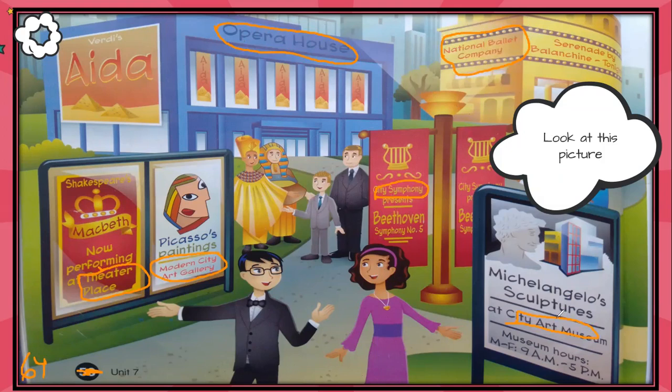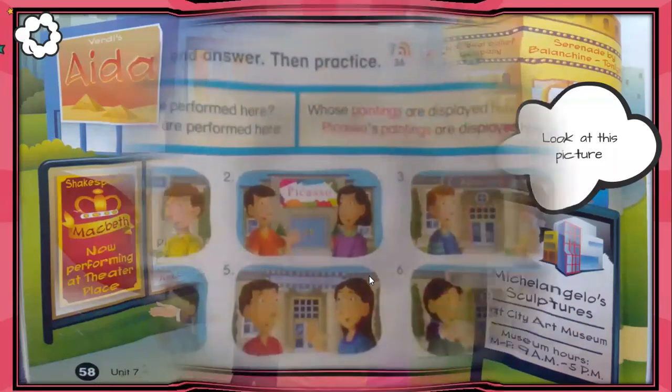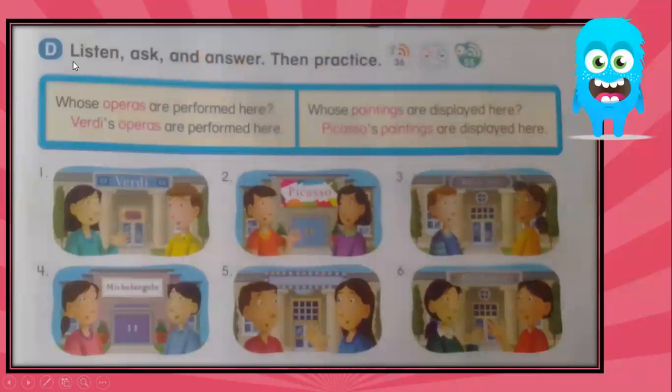Well, guys, if you have any doubts about this, you can use activity D from your student book 2 on page 65. You will see this question. Whose operas are performed here? Verdi's operas are performed here. Whose paintings are displayed here? Picasso's paintings are displayed here.